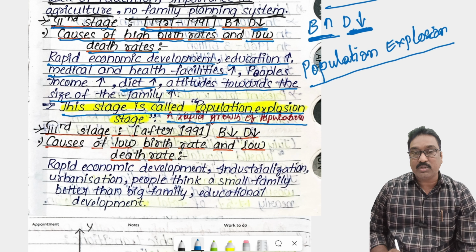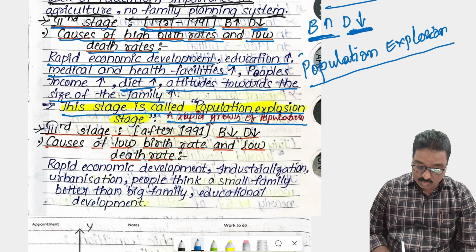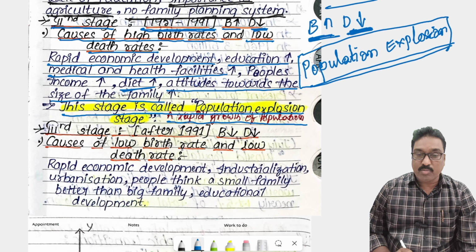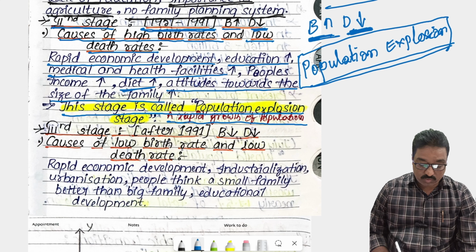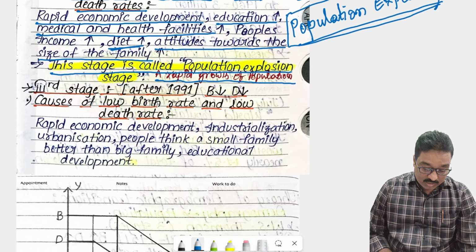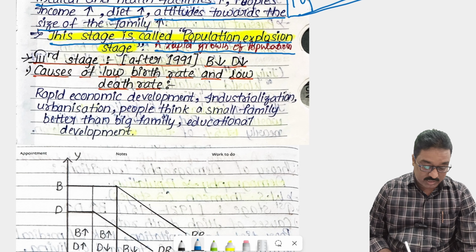Population explosion means there is a high population, suddenly that crowd population increases more than the actual requirement. ఎంత పాపులేషన్ ఉండాలో దానికన్నా ఎక్కువ పాపులేషన్ అనేది మన ఇండియాలో పెరిగిపోవడాన్ని ఏమంటారంటే పాపులేషన్ ఎక్స్ప్లోషన్ అంటారు. There are three stages: first stage 1921 to 1951, second stage 1951 to 1991.